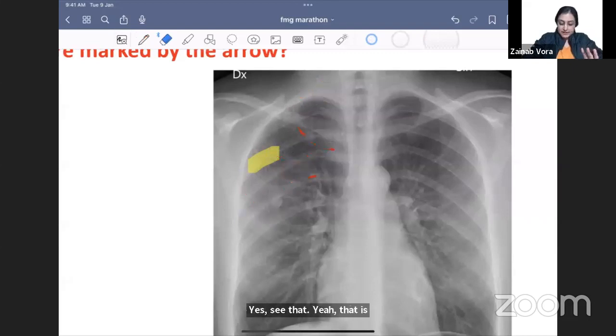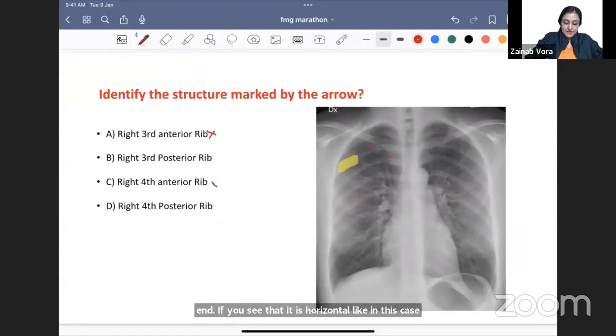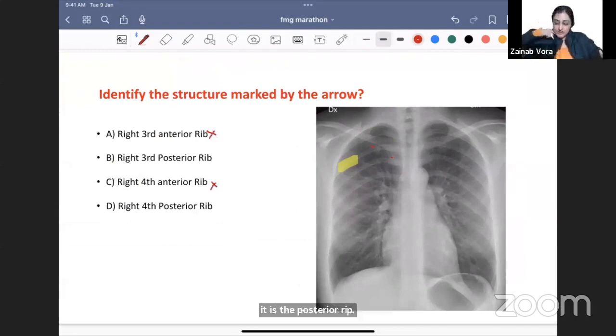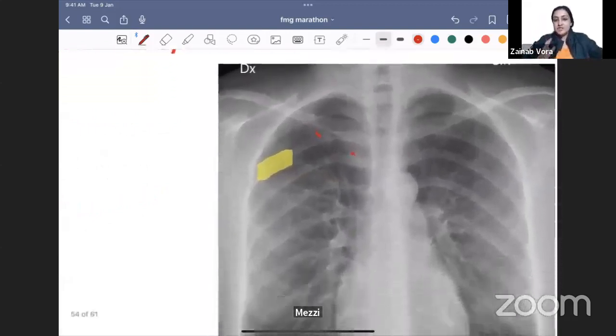So if you see that it's curved, then it's the anterior end. If you see that it is horizontal, like in this case, it is the posterior rib. So at least you are at 50-50 odds. Those are good odds, right? Something will surely be right out of 50-50. So now we know that this is a posterior end. Now we have to start counting.